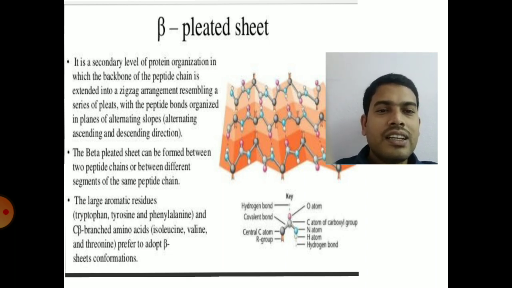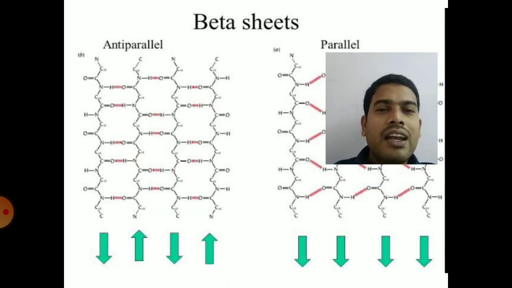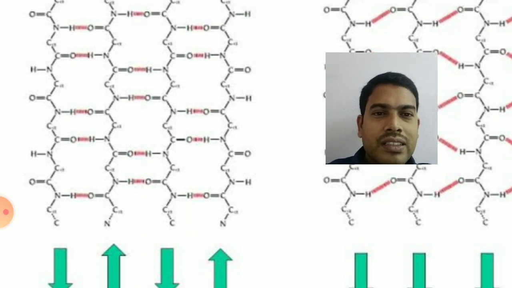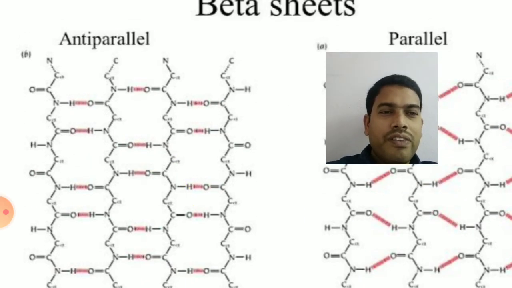If you see the beta pleated sheet structure, it is generally parallel or anti-parallel. So you can clearly see the presence of intermolecular hydrogen bonding, which is a specialty of beta pleated sheets. Intermolecular means the sheets are attached to each other with the help of intermolecular hydrogen bonds.